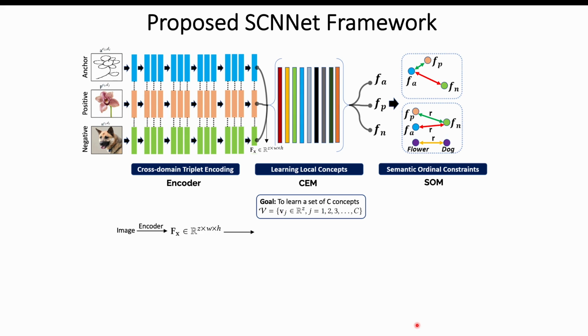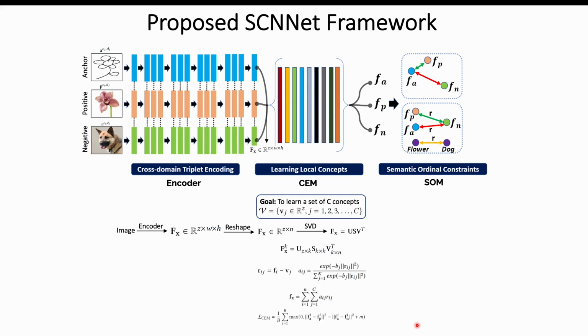We first get the feature map fx from the encoder and then reshape it to a 2D matrix. This enables running a singular value decomposition operation on the matrix that helps give an orthonormal set of basis vectors sorted according to the inferred singular values. We only retain the top k entries in these matrices to give us the feature map fk. We then use standard dictionary learning approaches to get the final feature vector fx and apply triplet loss on these feature vectors to help learn a discriminative feature space for retrieval.